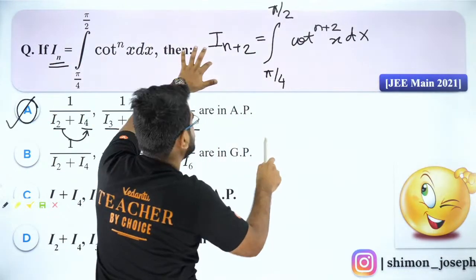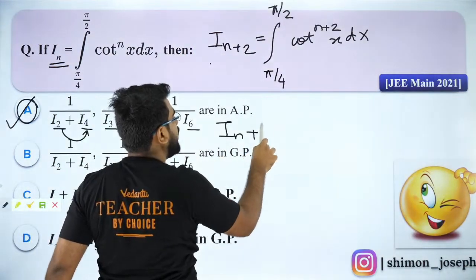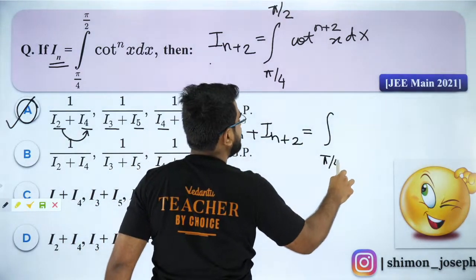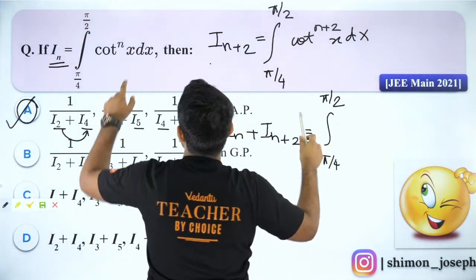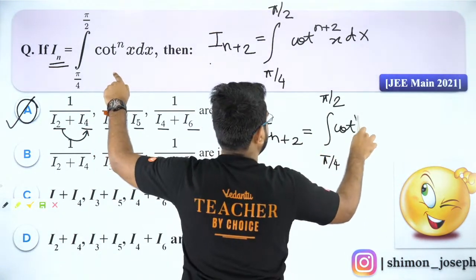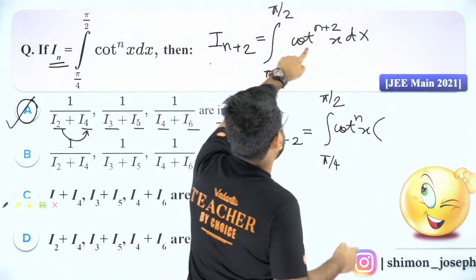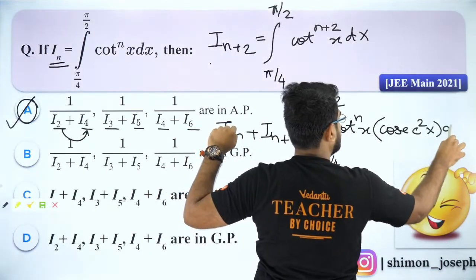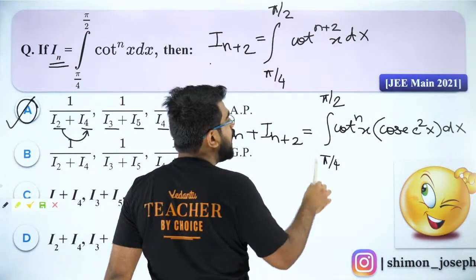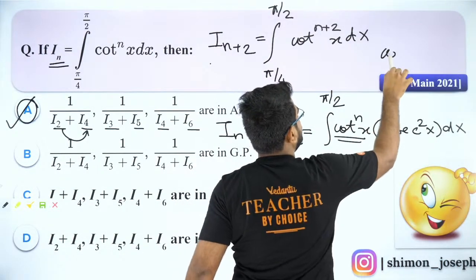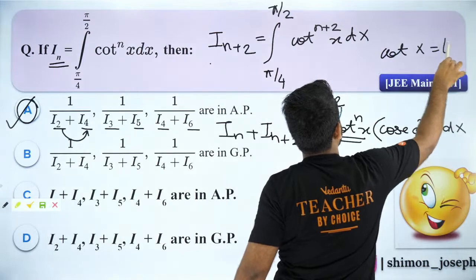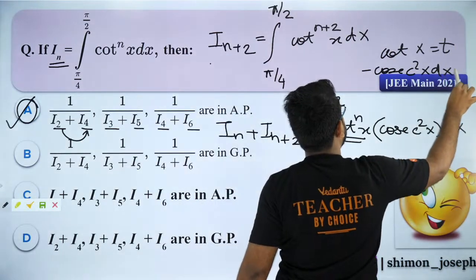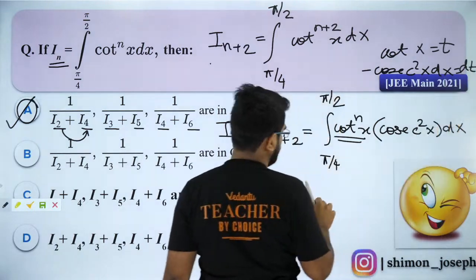Now let me add both of them. So if I add both of them, my dear children, what will I get? I will get integral pi by 4 to pi by 2, cot to the power n x common. I'll have 1 plus cot square x, which is nothing but cosecant square x dx. Is that right? Now I can take cot x as t. So if I take cot x as t, I will get minus cosecant square x dx as my dt. That is a beauty, isn't it?